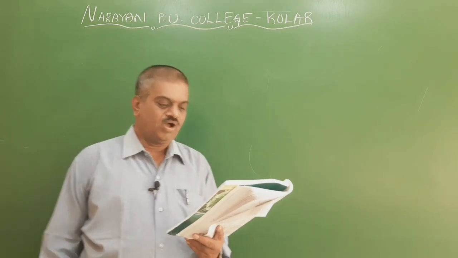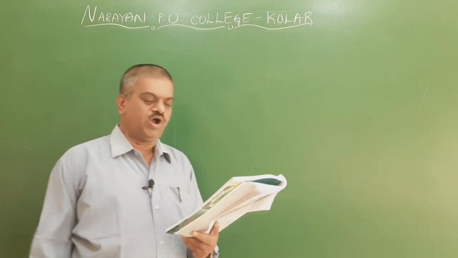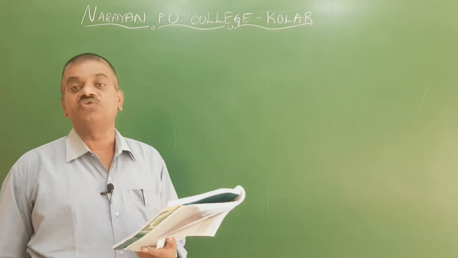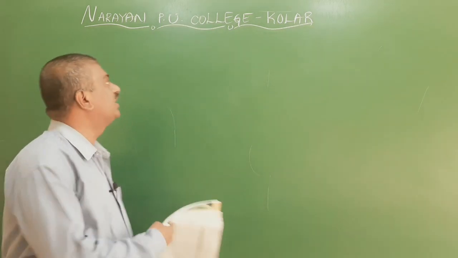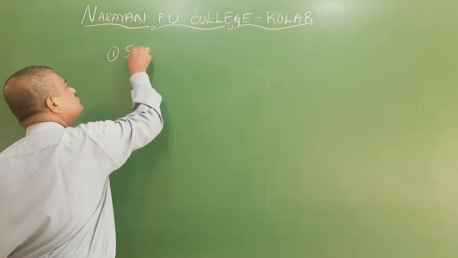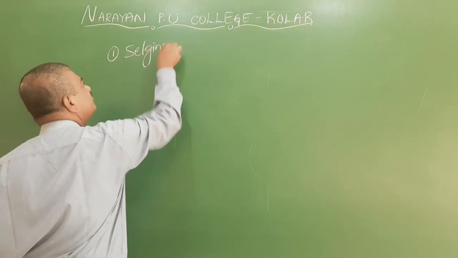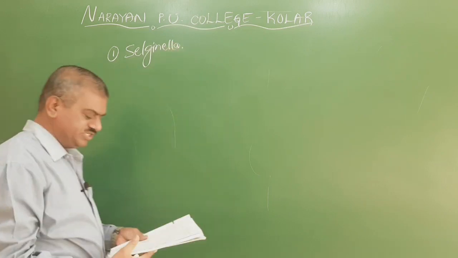Horsetail is the common name of the pteridophytes. The first one is Selaginella.